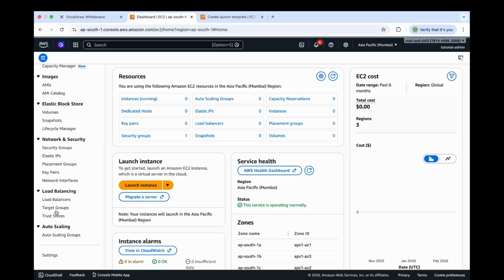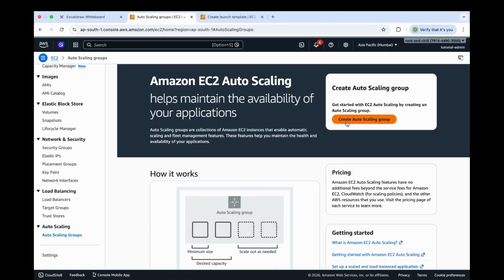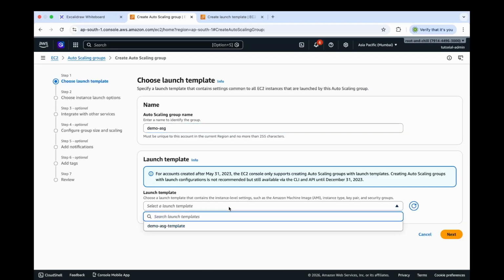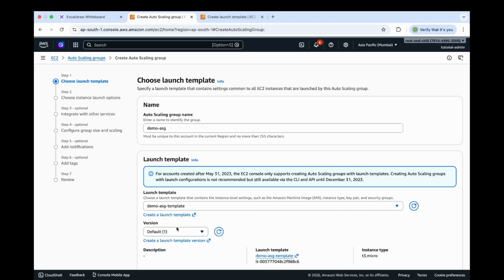Scroll to the bottom and under Auto Scaling, let's click Auto Scaling Groups. Click Create Auto Scaling Group. Let's give this auto scaling group a name. Under the Launch Template drop-down, let's select our Demo AST template.